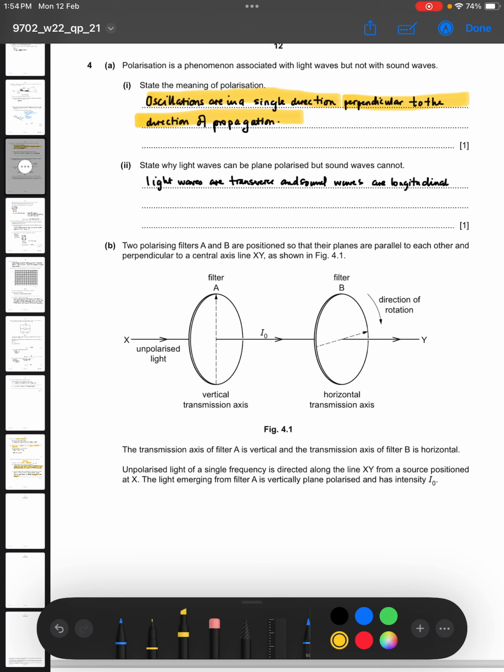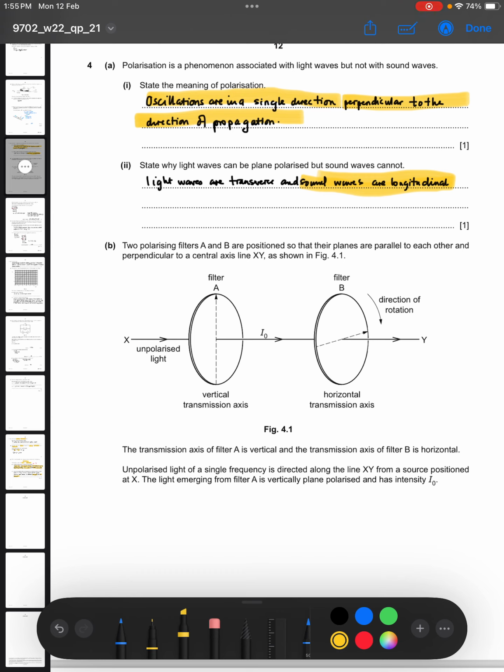State why light waves can be polarized, but sound waves cannot. As I have already said, light waves are transverse and sound waves are longitudinal. Longitudinal waves do not have several different directions. They just have one direction. Polarization is about removing oscillations in several directions to be left with oscillations in only one direction or plane. Since sound is already in one direction only, there is no room to remove vibrations in other directions.